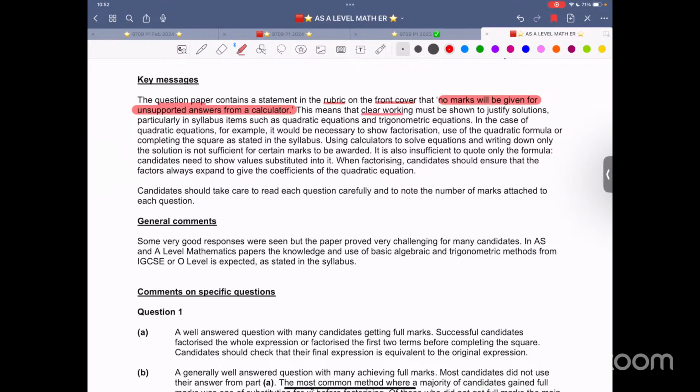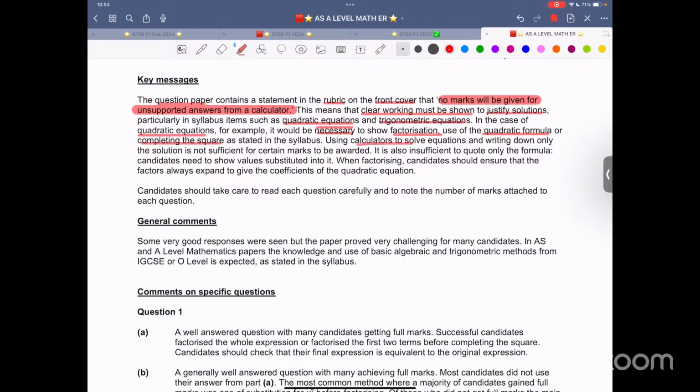This means clear working must be shown to justify solutions, particularly in syllabus items such as quadratic, trig. In the case of quadratic, it would be necessary to show factorization, use of quadratic formula, completing the square as stated in the syllabus.